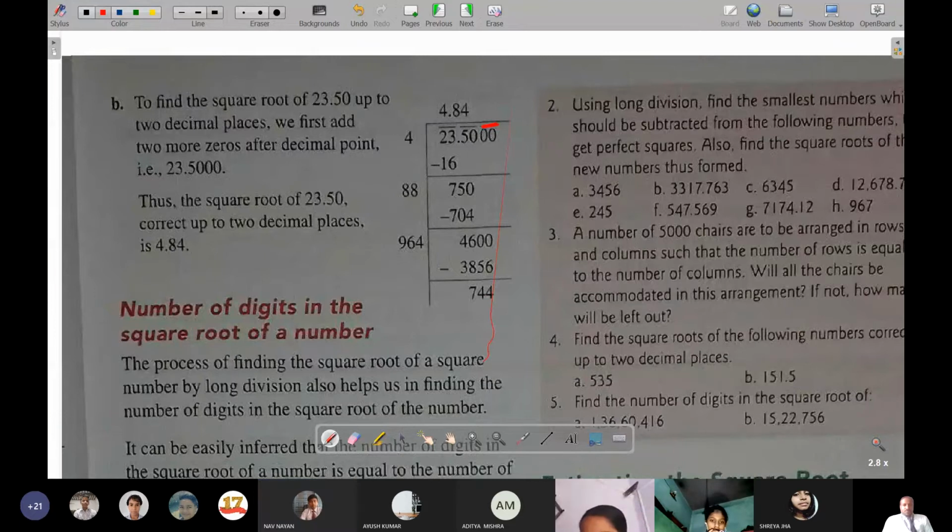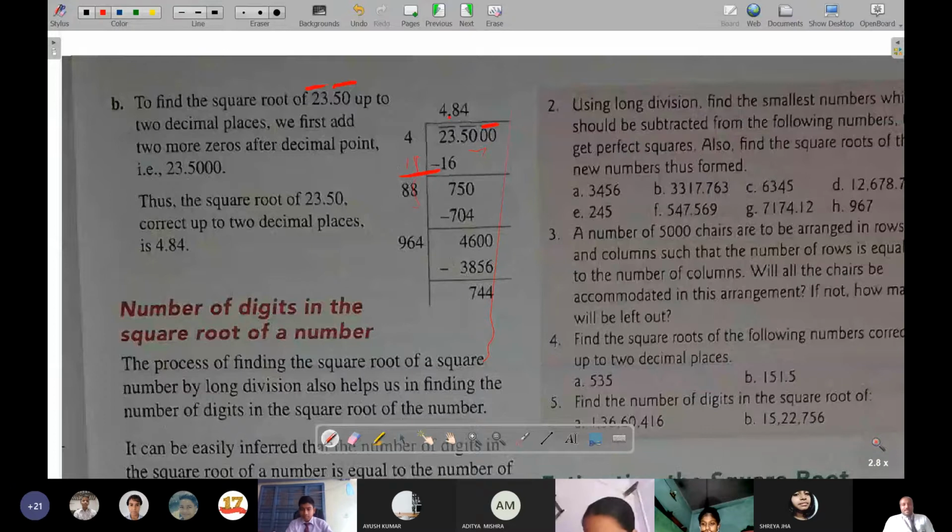Of course, here also 2 more 0s have been added, because after the point there were only 2 numbers. For making 4, 2 more 0s have been kept, and by the same process of pairing the numbers, they have been paired. For the 16, 4 came and 7 came down, and then after that 50 came, which is after the point, so here the point has been kept. Then after 4 plus 4 it will become 8 below.